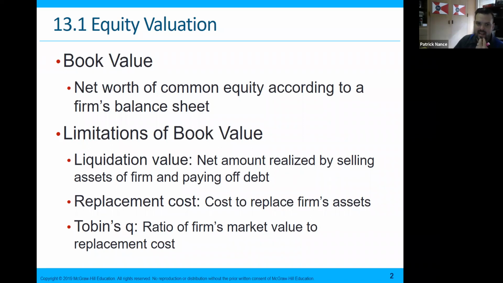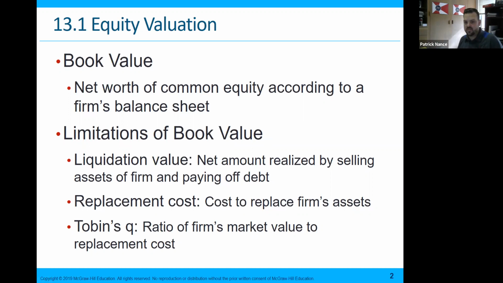founded in actual transactions. The other stuff we're going to talk about is projections and other elements, but the book value, as you know from accounting, is found in actual transactions that have occurred. The limitations of book value: the liquidation value is the net amount realized by selling the assets of the firm and paying off debt. The replacement cost is the cost to replace the firm's assets.